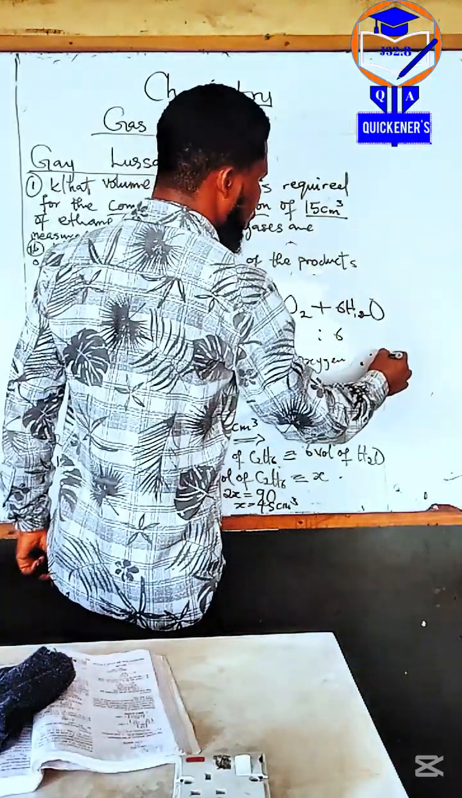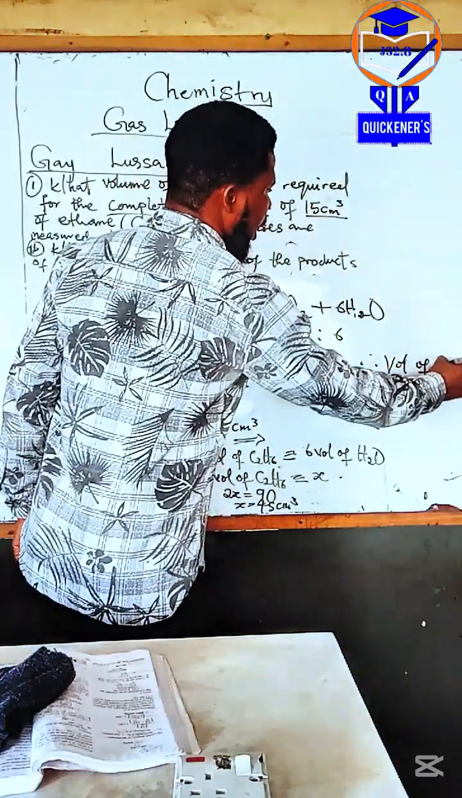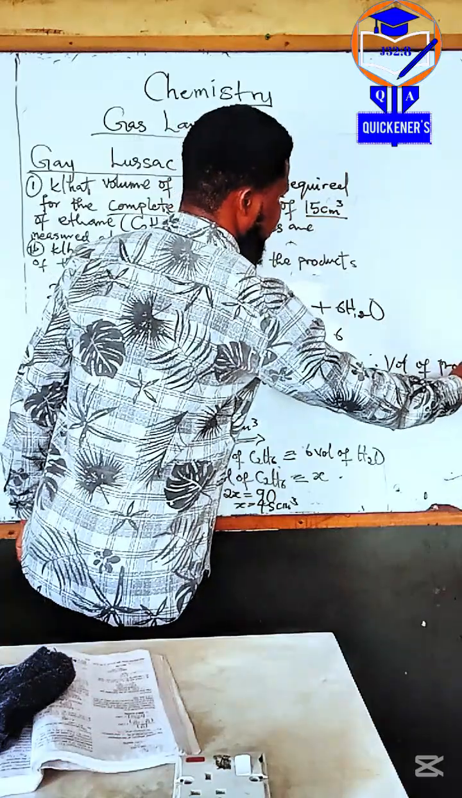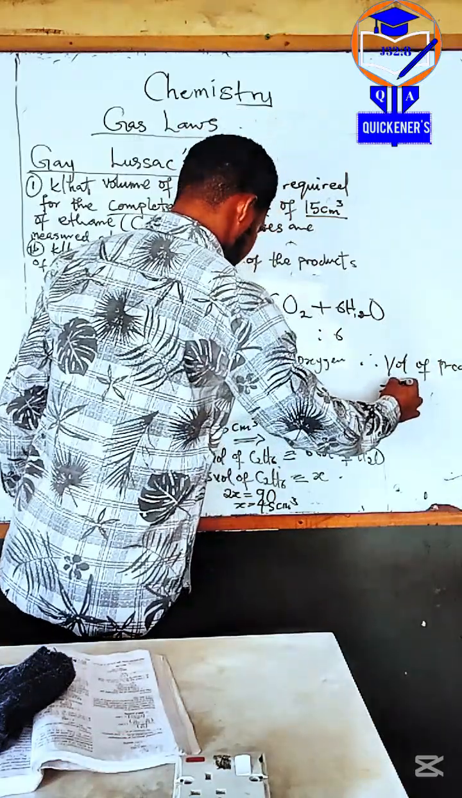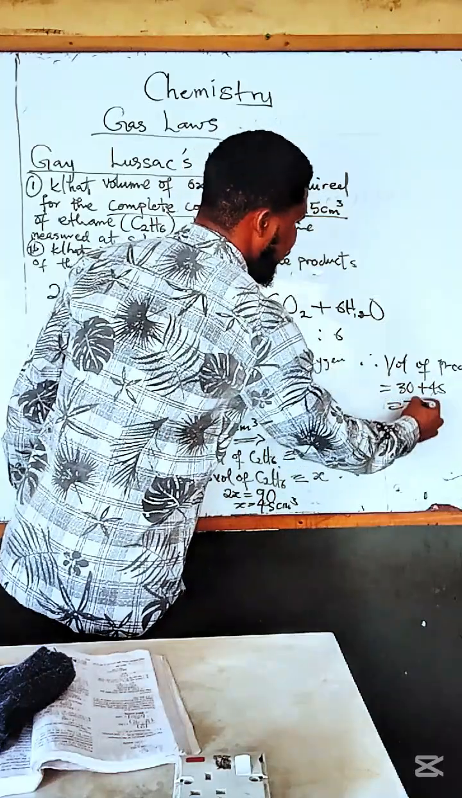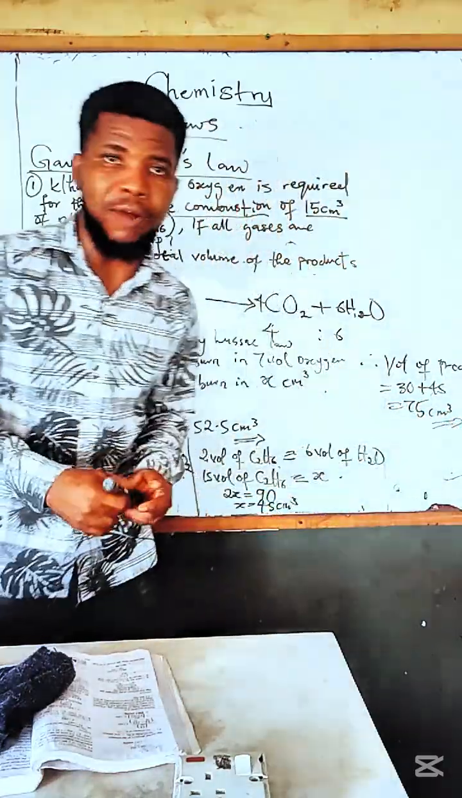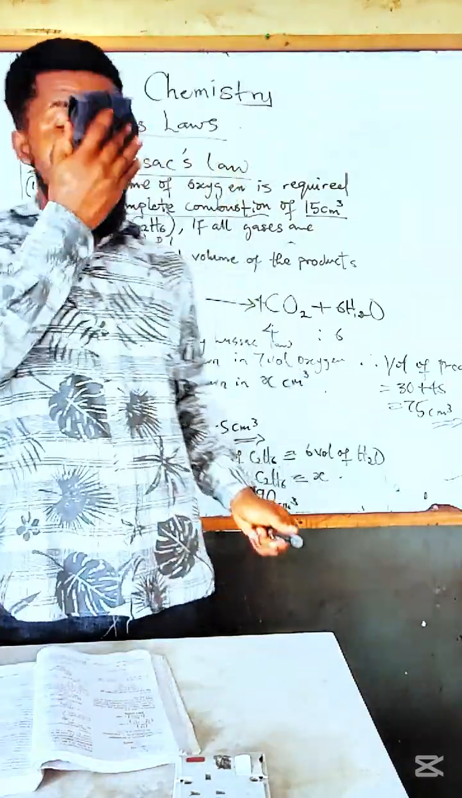Therefore, the total volume of the product is equal to 75 centimeter cube. 30 plus 45 is 75 centimeter cube. I hope you understand this, right? Yeah. Alright.